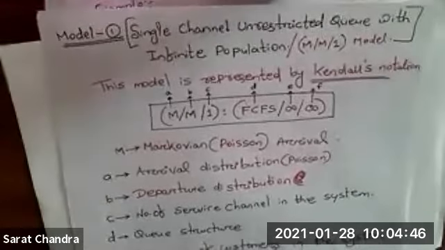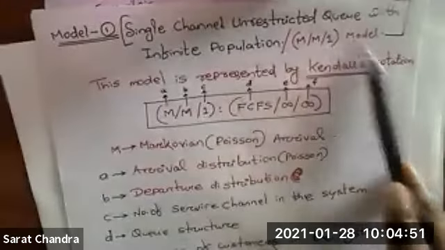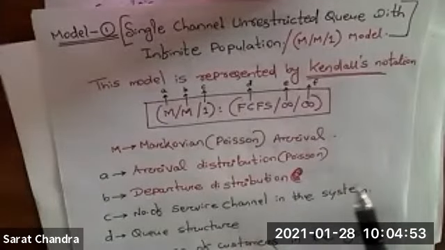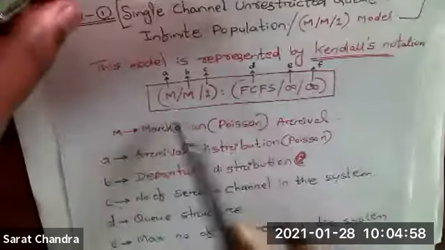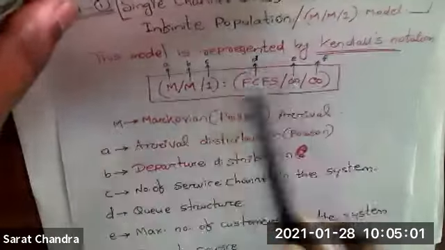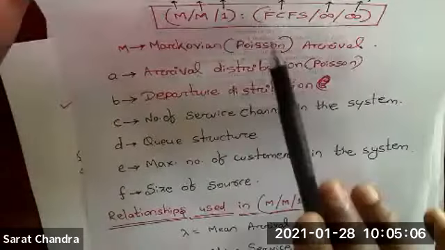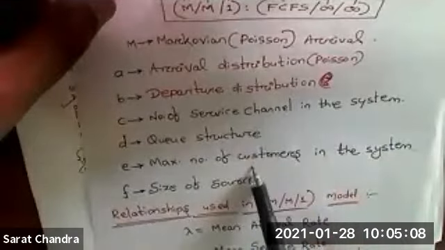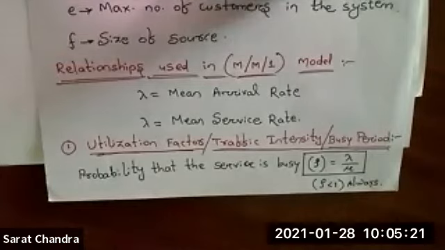In 2018, one question they put: explain MM1 model, 5 marks. So what you have to do is write the model, then put a nomenclature like this. Then you have to write what you mean by A, B, C, D, E, F. These nomenclatures you have to write. After that, based upon this MM1 model, there are some formulas we are going to discuss now.